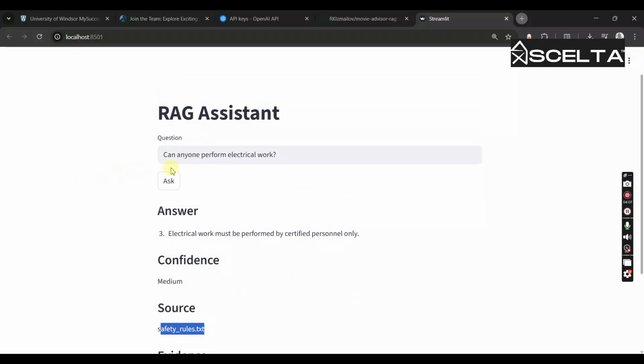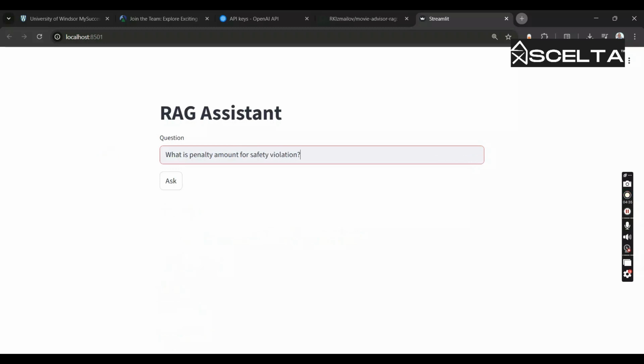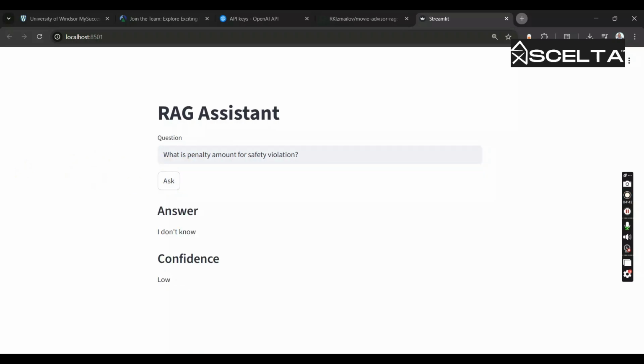Here is another case. For example, what is the penalty amount for a safety violation? Here's a case where the data is not enough. The system finds something but doesn't answer the actual question. So instead of guessing, it says, I don't know. This is important because guessing can be dangerous in a real system.